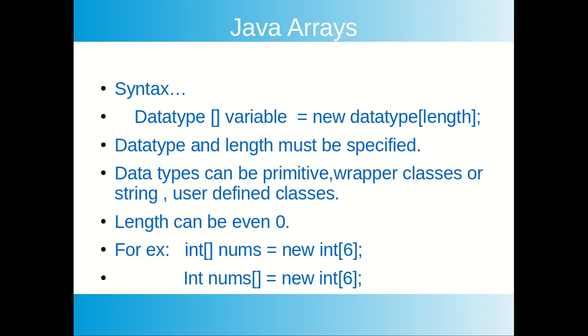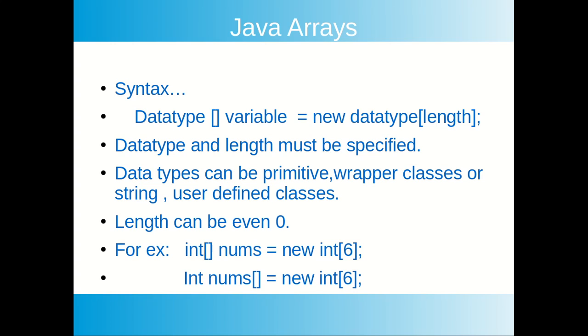These are all mandatory in declaring an array. Data type can be anything like a primitive, wrapper classes, String, or even user defined classes. The length can be even 0. Java permits it, so the length of the array can be 0. For testing purposes they did it like this.